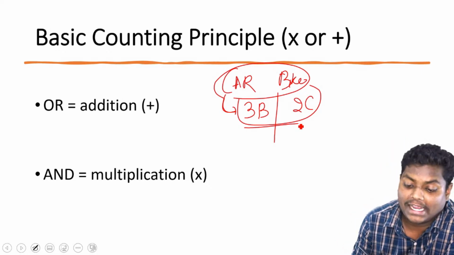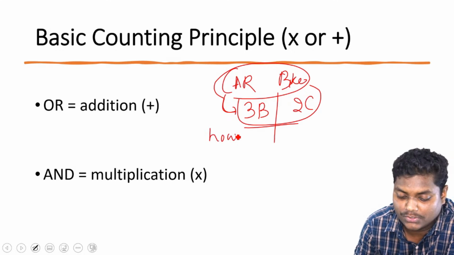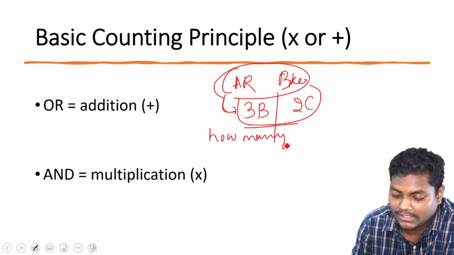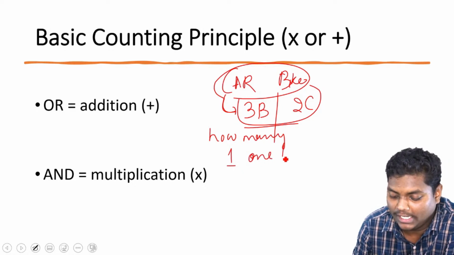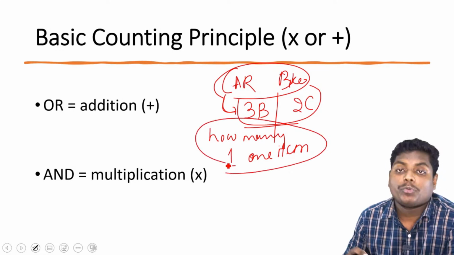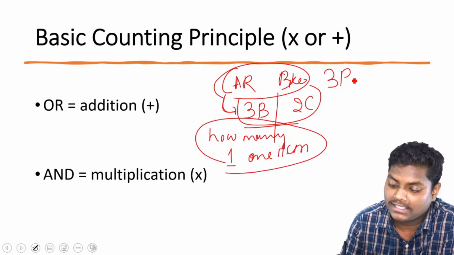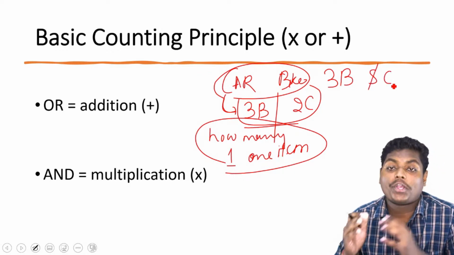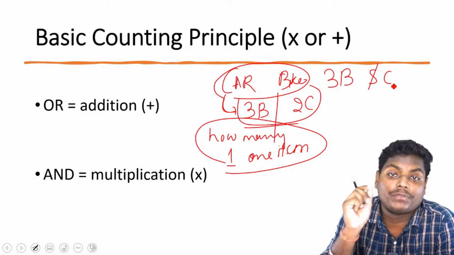Now the question arises: in how many ways can you pick one item? You are having three bikes and two cars, and the question I'm posing is, in how many ways can you pick one of these items?